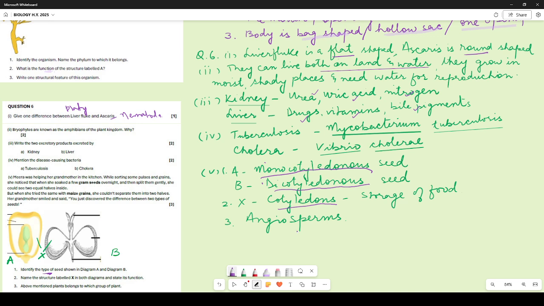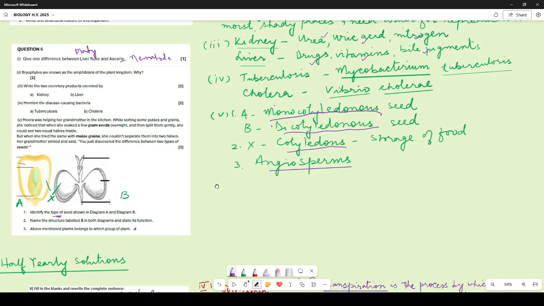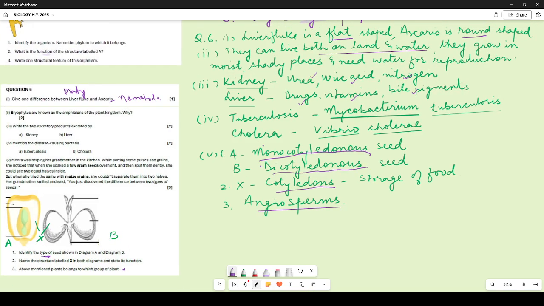Above mentioned plant belongs to which group of plants? So you write angiosperms. If someone has written plantae, it is wrong because it is already mentioned over here that it belongs to plantae. So I hope that you were able to get all your doubts verified.